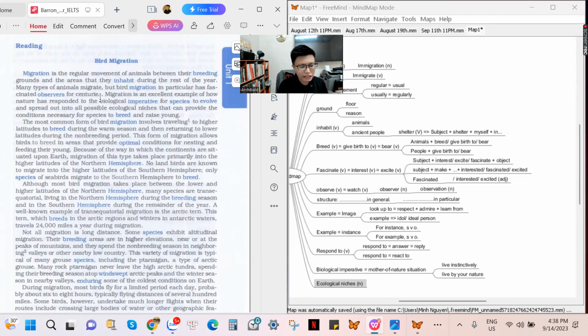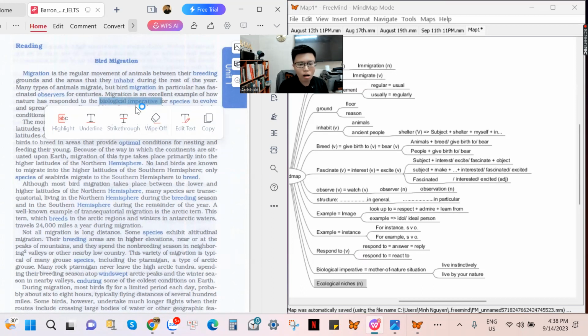This sentence is complex because of the phrase biological imperative. Think of it as mother nature, how nature is supposed to be. Just go with the flow. That is the way it is. That is the way the birds move from place to place in order to evolve, in order to give birth to other birds.